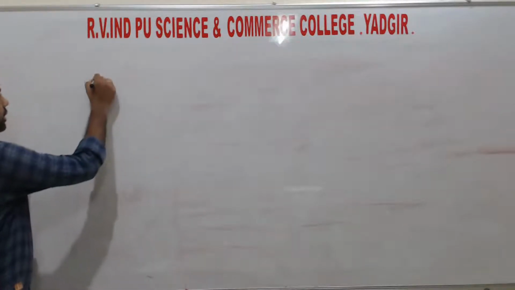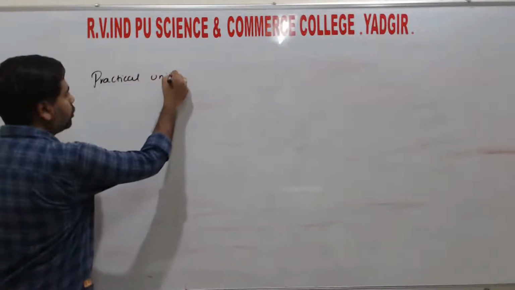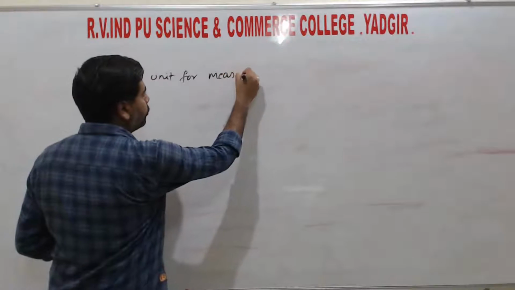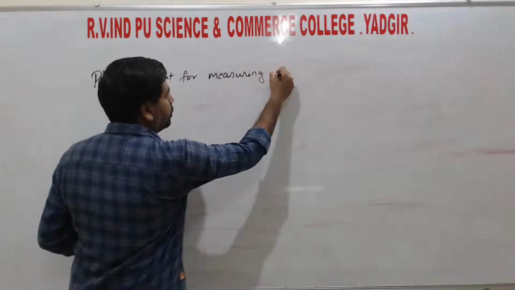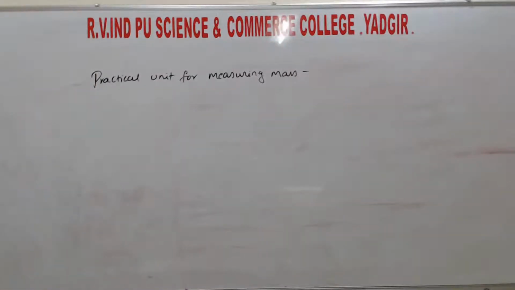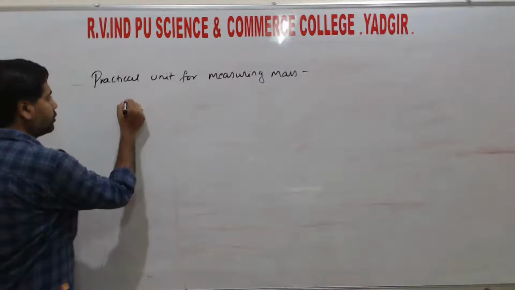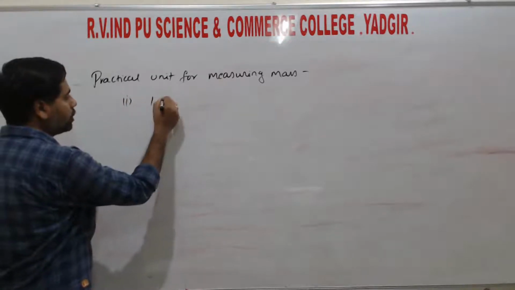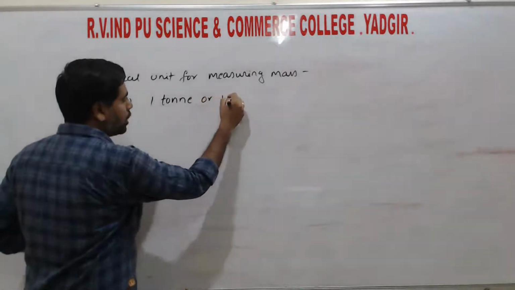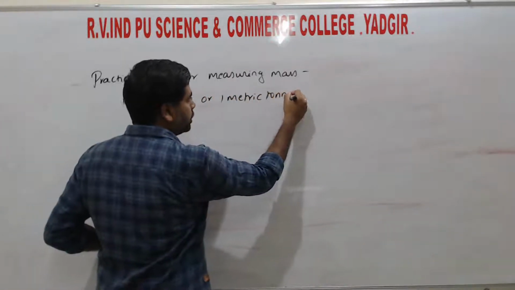That is, practical units for measuring mass. So the first one is 1 ton, or 1 metric ton.